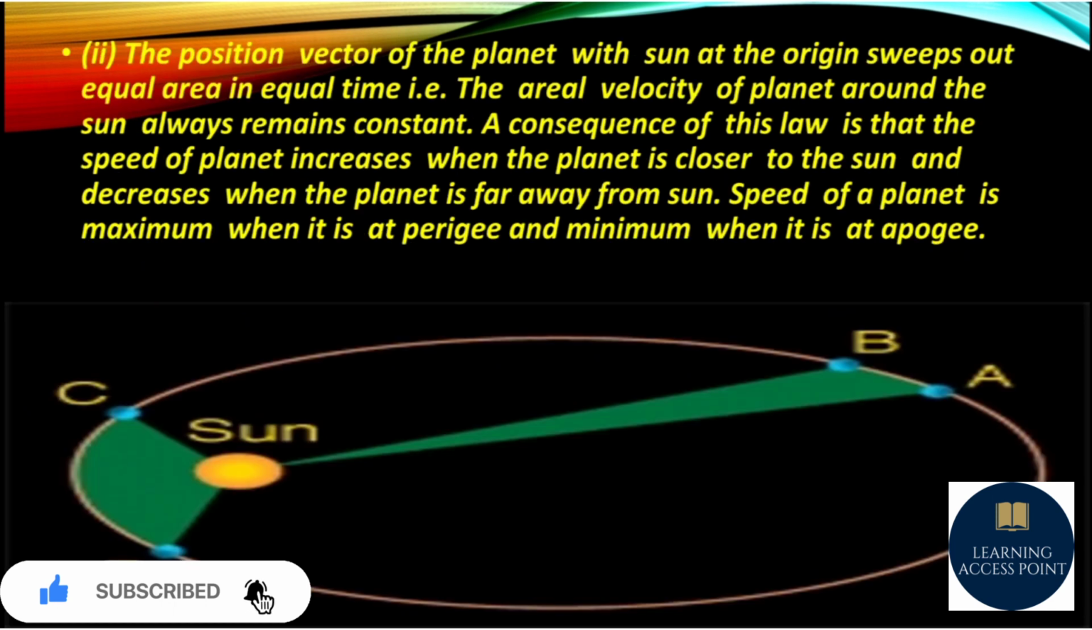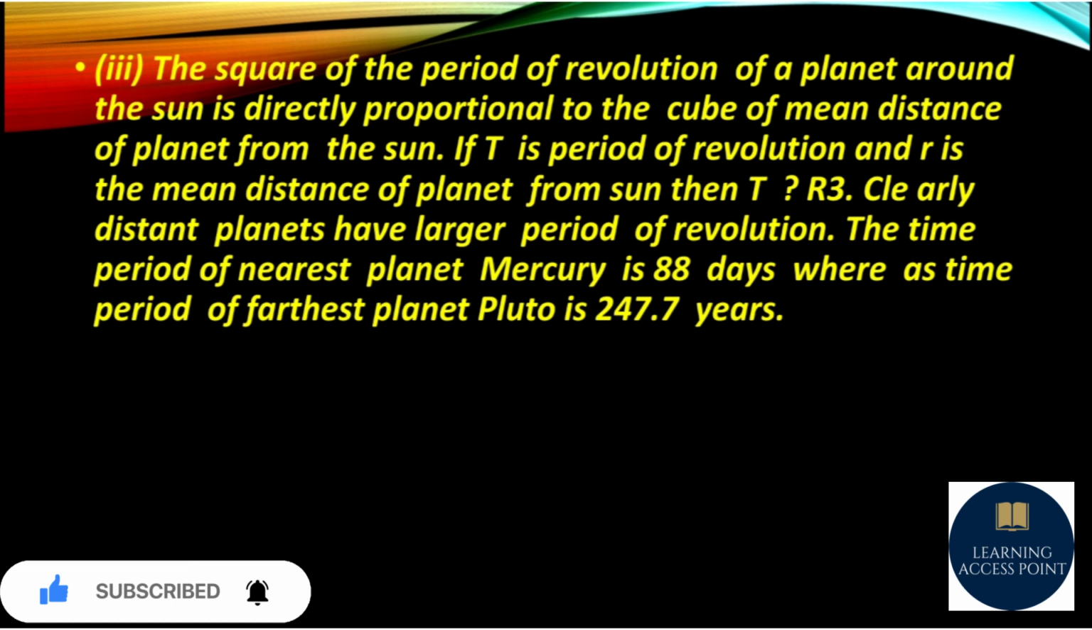That was the second law of Kepler. Let's see the third law. The square of the period of revolution of a planet around the Sun is directly proportional to the cube of the mean distance of the planet from the Sun. If T is the time period of revolution and r is the mean distance of the planet from the Sun, then T² is directly proportional to r³.